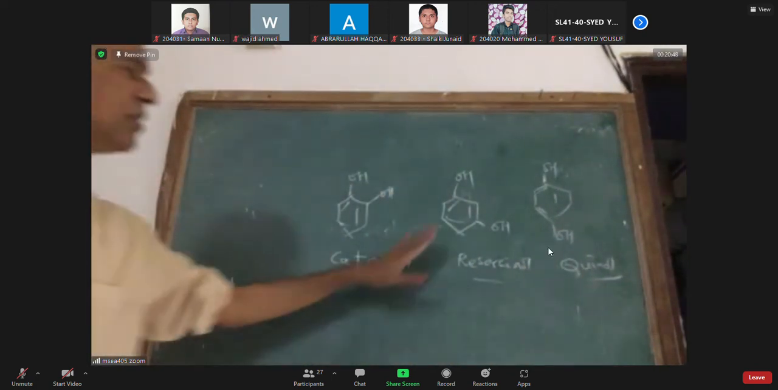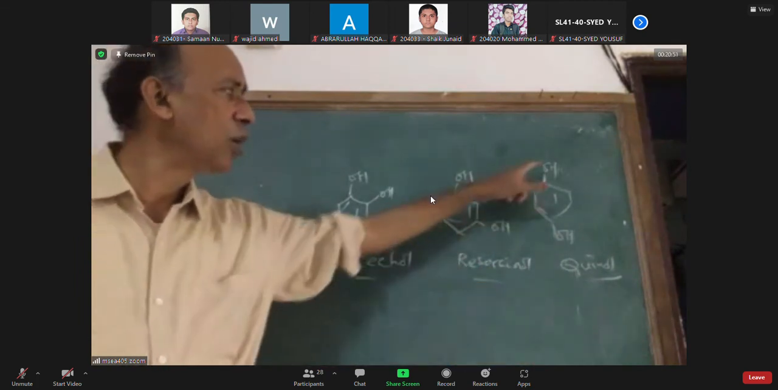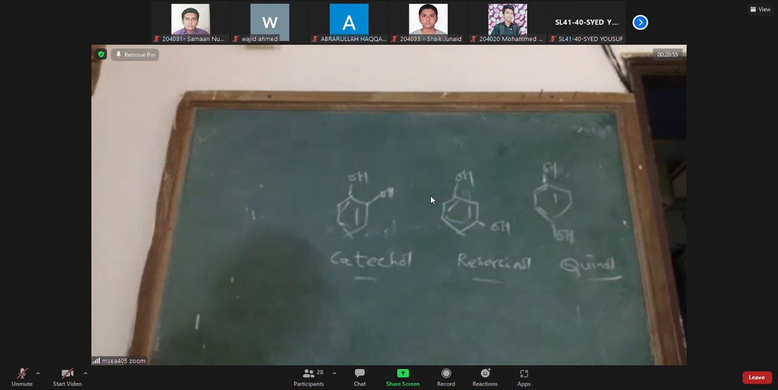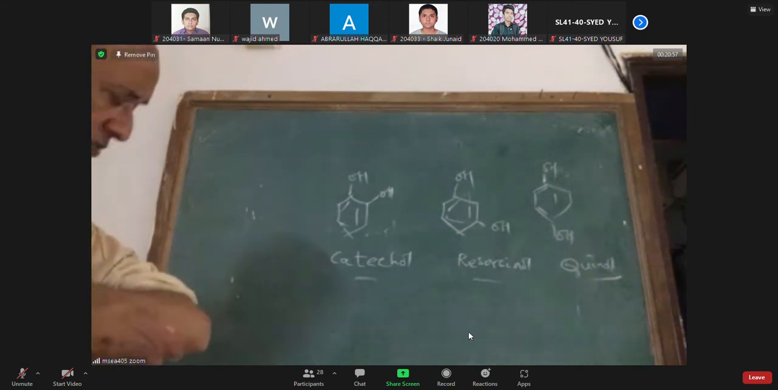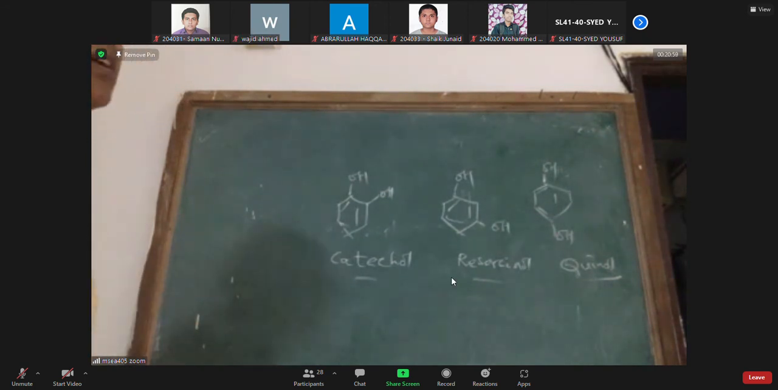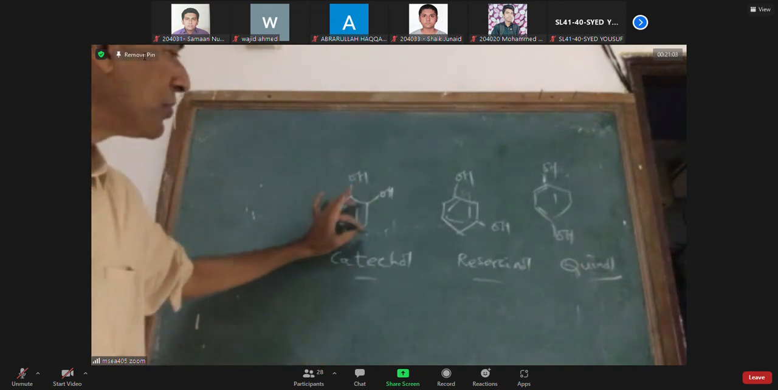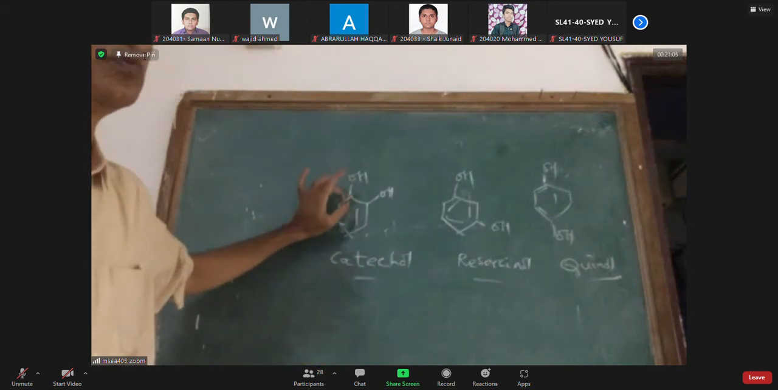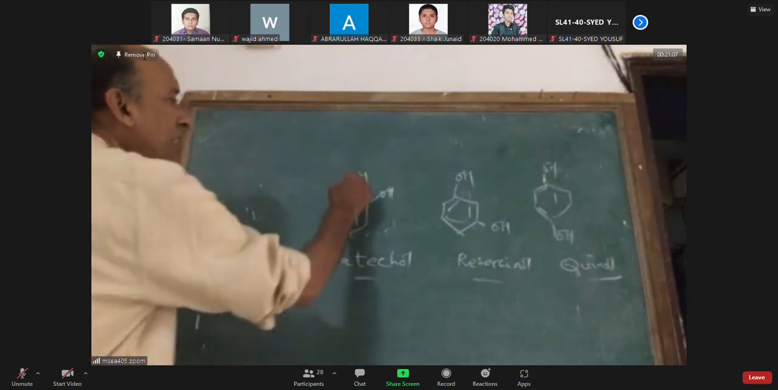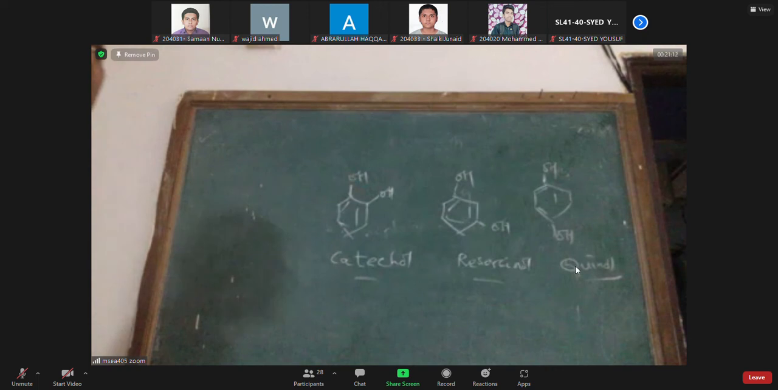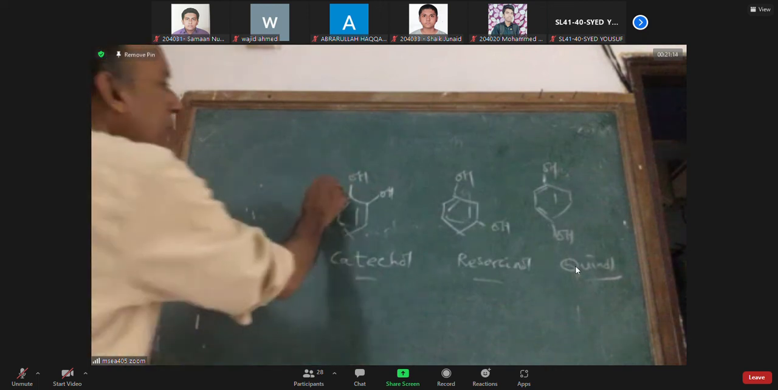Catechol, resorcinol, quinol: the 1,2-, 1,3- and 1,4-dihydroxy derivatives. These are phenols. Phenols have an sp2 hybridized carbon linked to O. The bond between the sp2 carbon and O is very strong, and you can't break it easily.